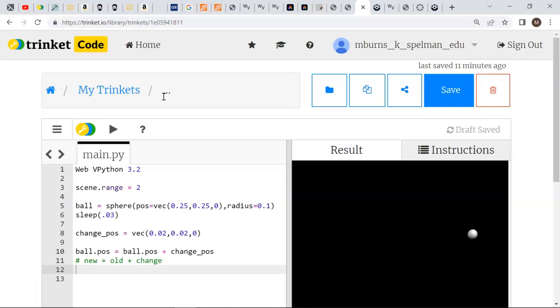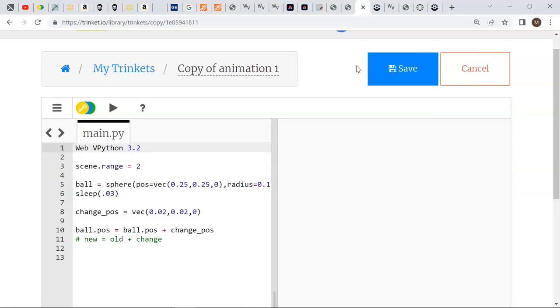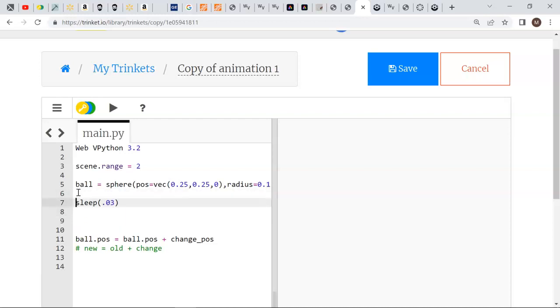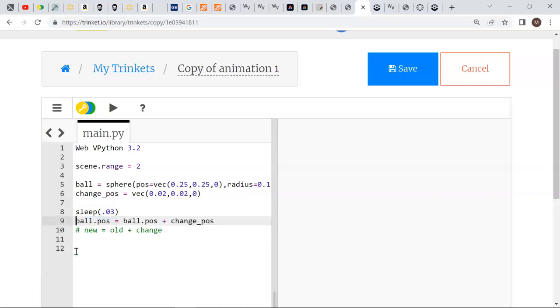Whoa, what just happened here? Okay, I'm going to make a copy of it. So I'm going to move this change of position line so it's in a better place. I'm going to put it on line 6. And I'm going to get rid of some of these lines I don't need here. Lines 8 and 9, those are the lines I want to do over and over again.